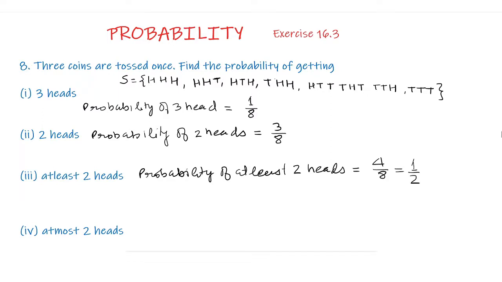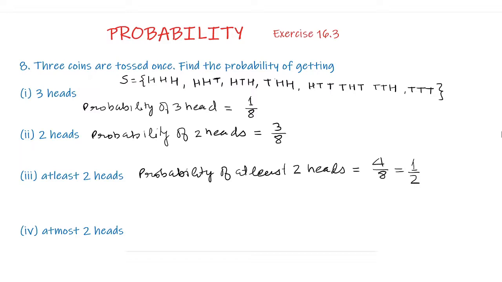Part 4, at most 2 heads. It means that there must be 0 heads, 1 head, or 2 heads. So those are the elements for which there is no head, which is tail, tail, tail; 1 head, which is tail, tail, head, tail, head, tail, head, tail, tail; and 2 heads, which is tail, head, head, head, tail, head, head, head, tail.